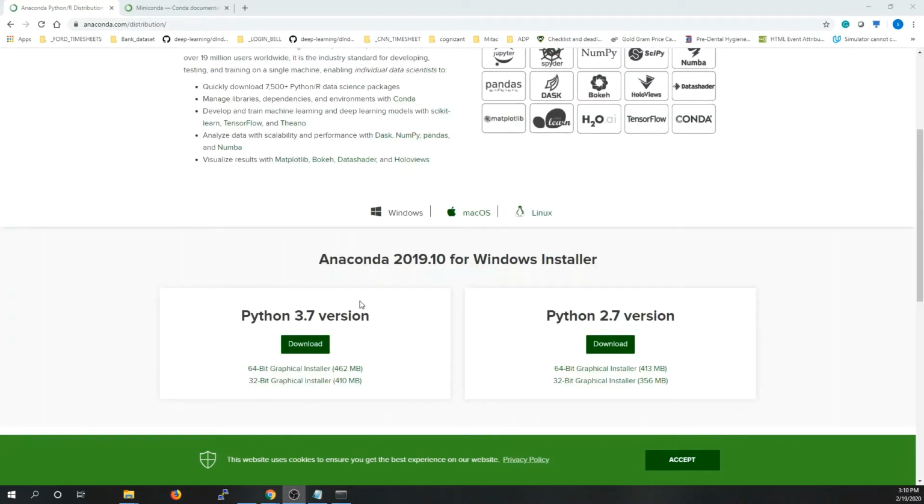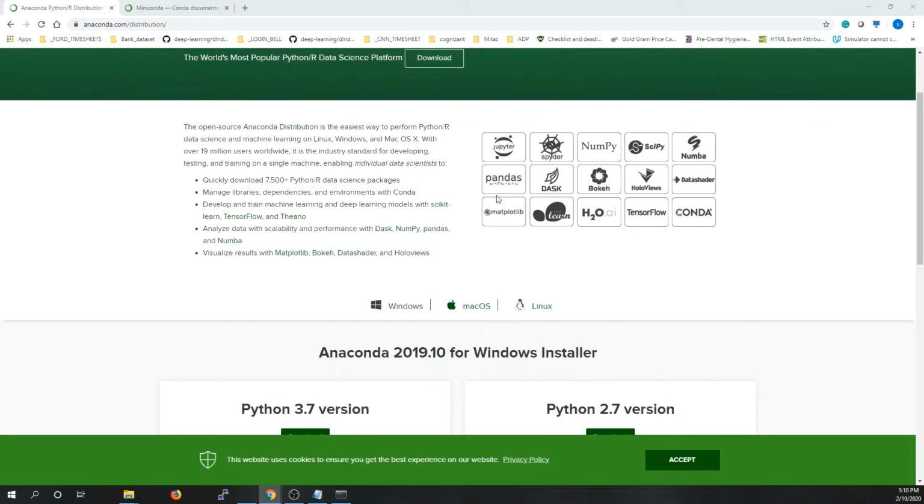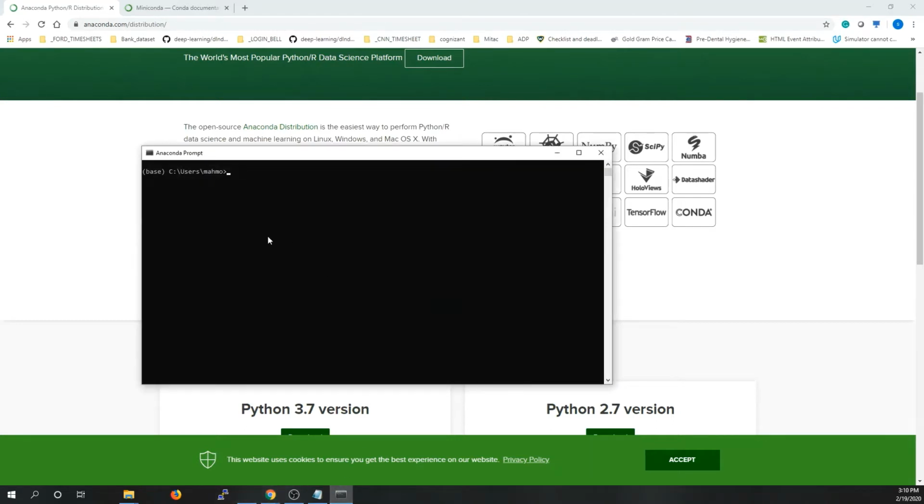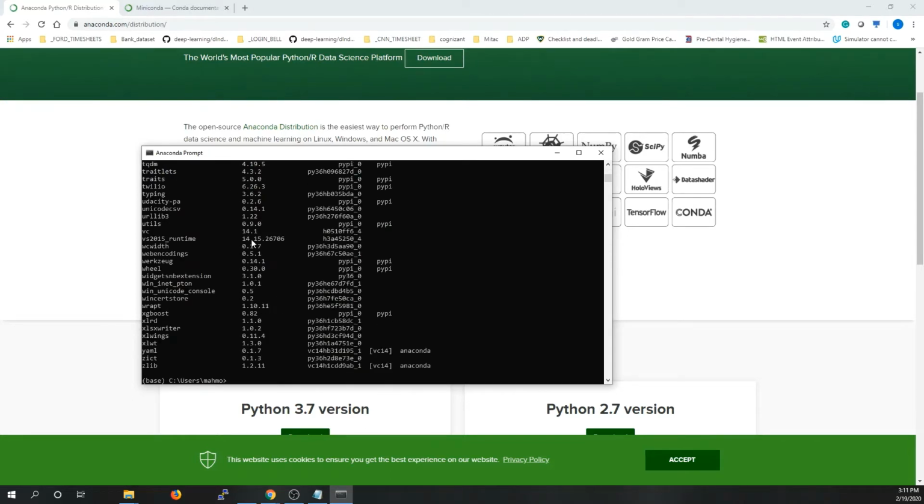Anaconda usually comes with two important packages, which are Conda and Python. By using Conda and Python, we can create a simple project for machine learning or data science. It also comes with different kinds of libraries like Pandas, NumPy, SciPy, and many other packages. By using conda list, we can see all the packages that come with Anaconda. Actually, these are too many packages.